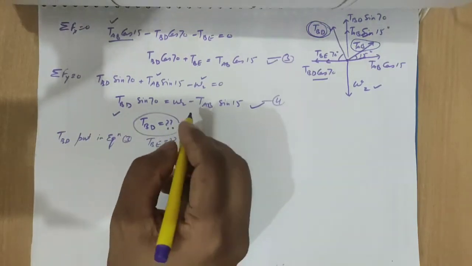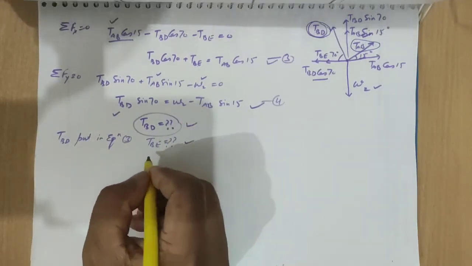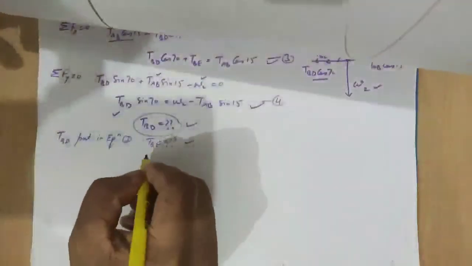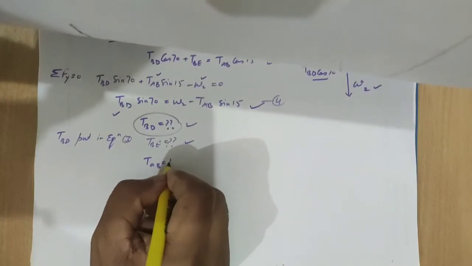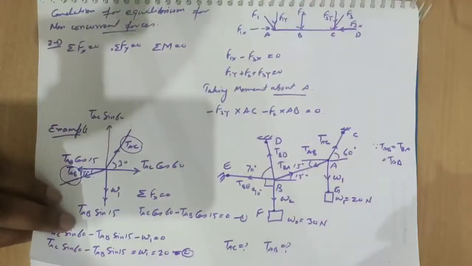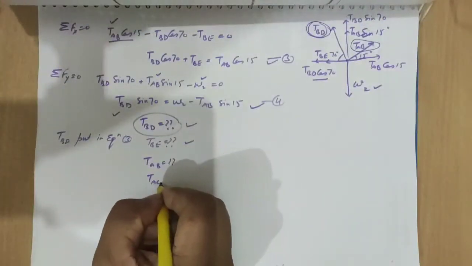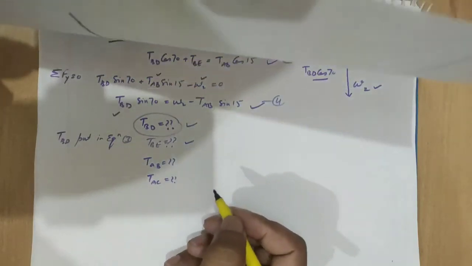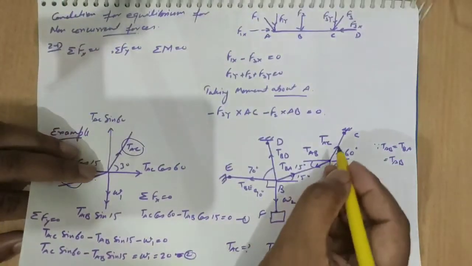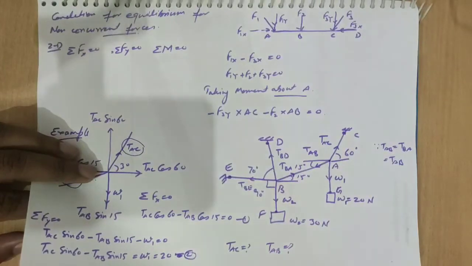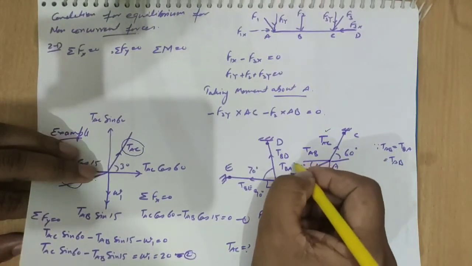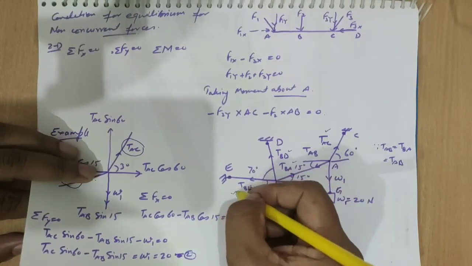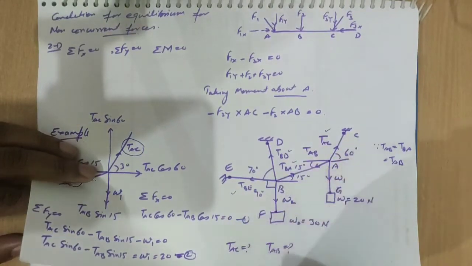So we got the TBD, TBE, and here TAB and TAC. There were four unknowns. TAC, got it. TAB, got it. TBD and TBE, all the unknowns we calculated like this.